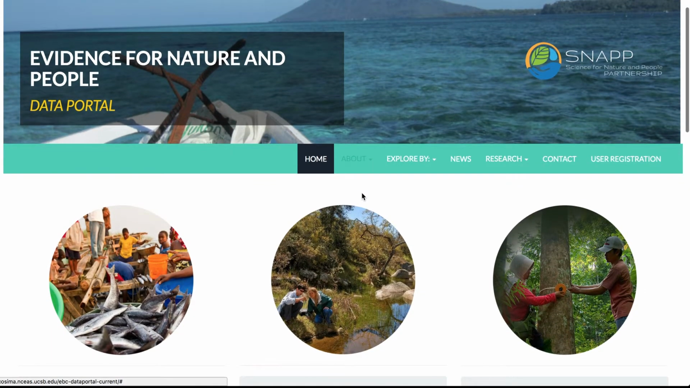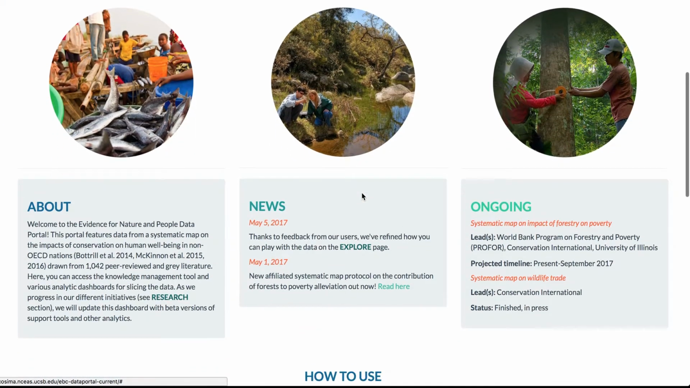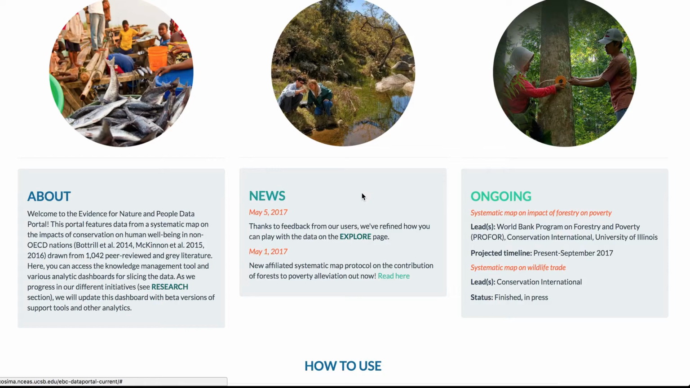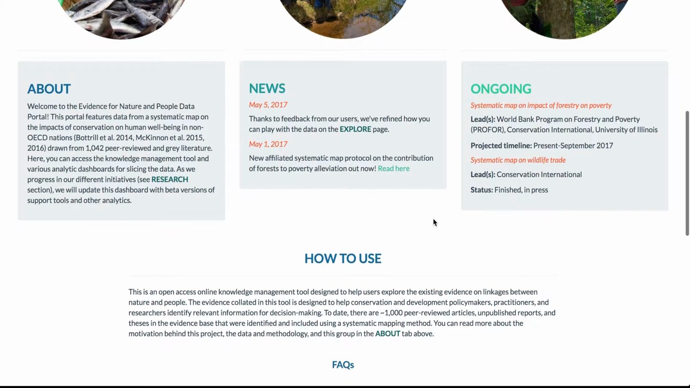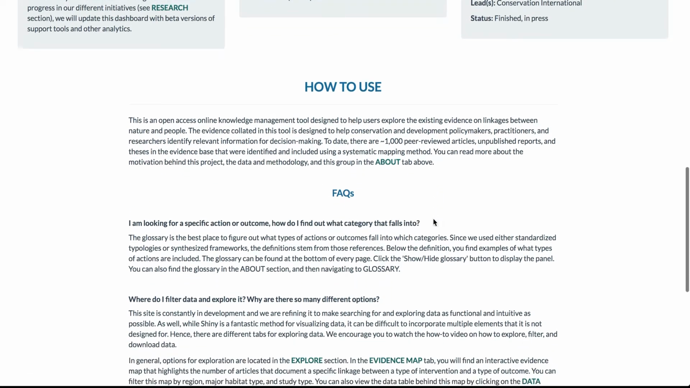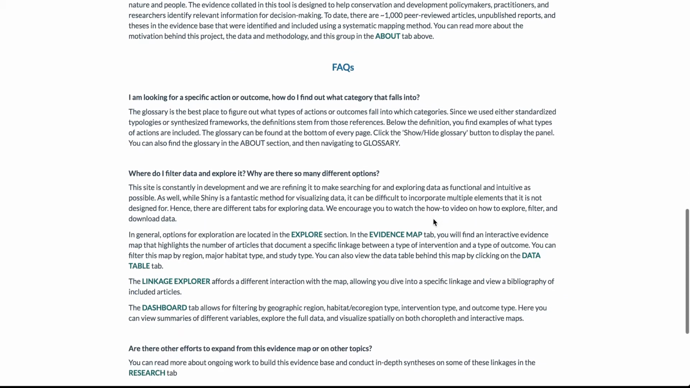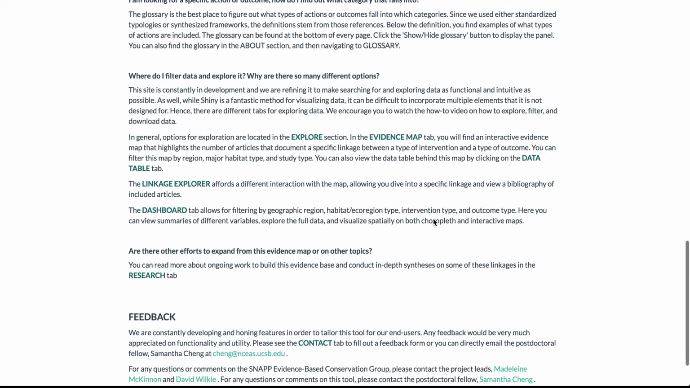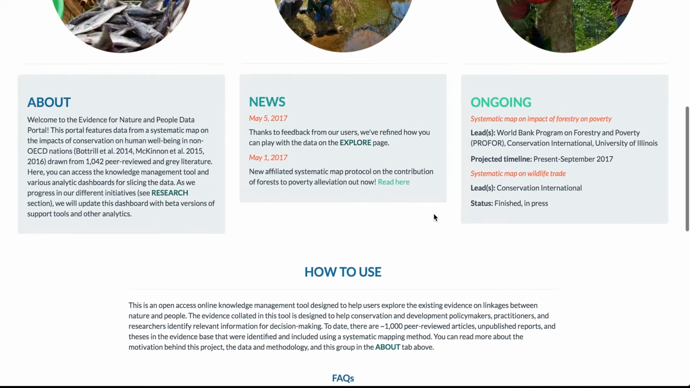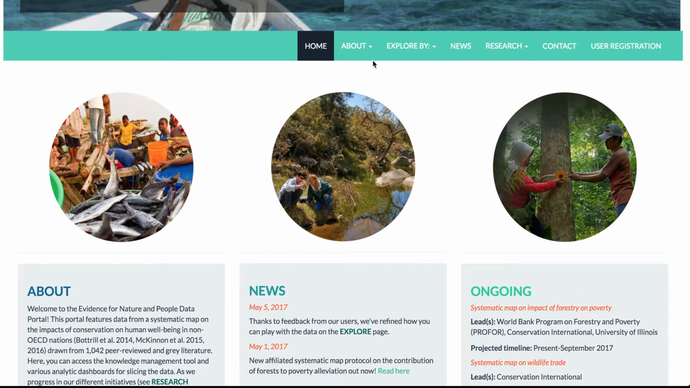On the home page, you will find recent updates, news items on the status of this data portal, any updates, and ongoing projects that are associated with this group. You will also find a how-to section on different areas where you can find specific actions and outcomes for how to filter data and how to download it. As well, you can find this information in the About section.